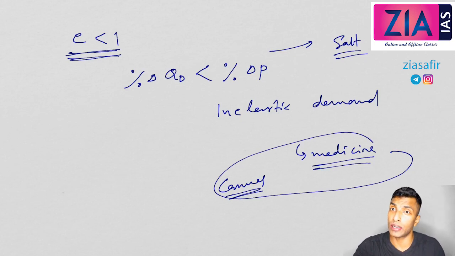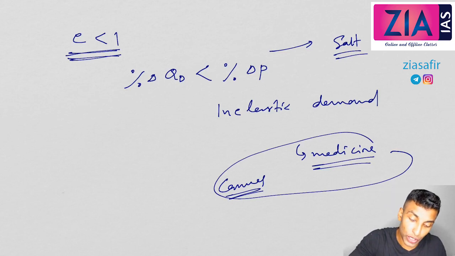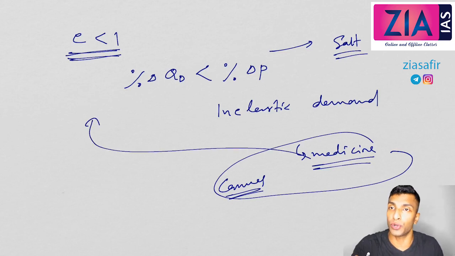There may be a situation where you can see zero change in demand, no change at all. That is perfectly inelastic. Why? Medicine is actually an example of no change at all, because you will buy it whether the price is increasing or decreasing. You will definitely buy it. Salt, again, you may have some choice. So salt, I could say inelastic, but medicine, I would say perfectly inelastic.